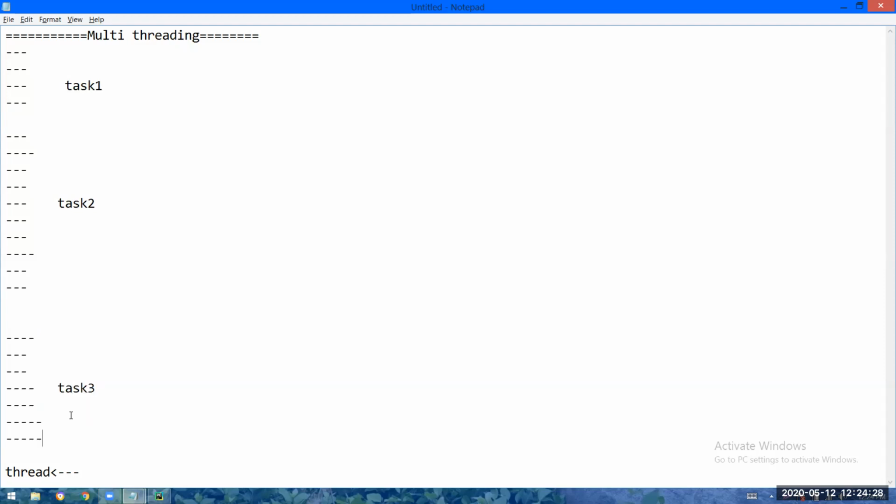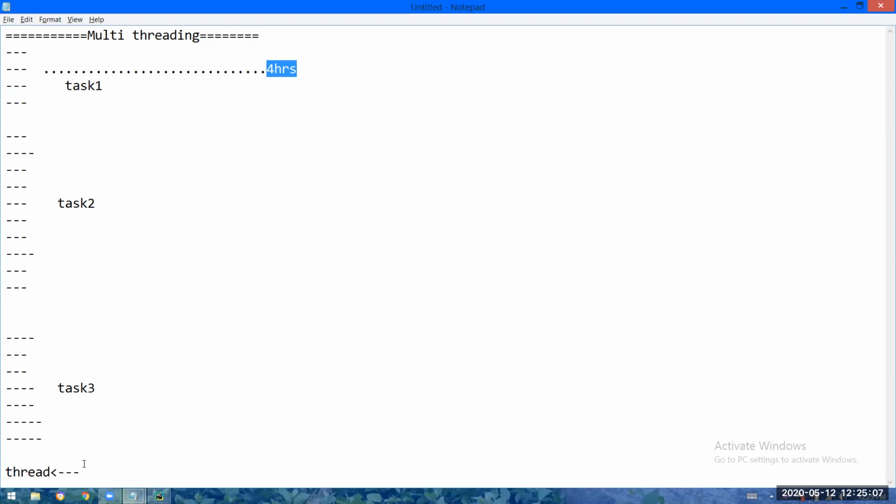Let us say you have executed the program and a thread got created. Thread is executing the first line, thread is executing the second line. If the thread has to go from the second line to the third line, it requires 4 hours of time. Why 4 hours? Let us say here you have given a command to get a file downloaded. That file is very large. It is going to take 4 hours to download that file.